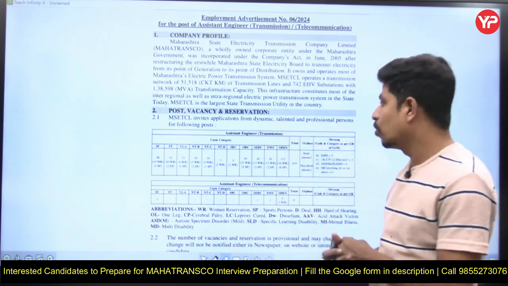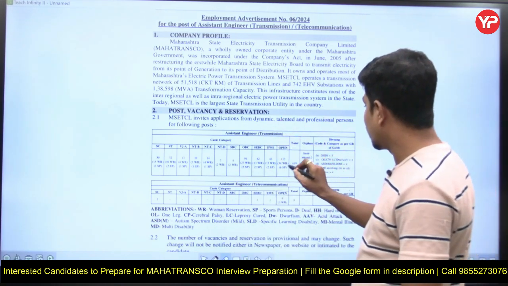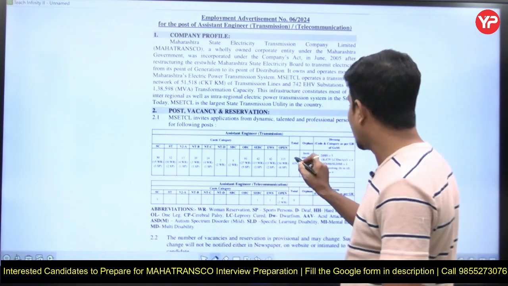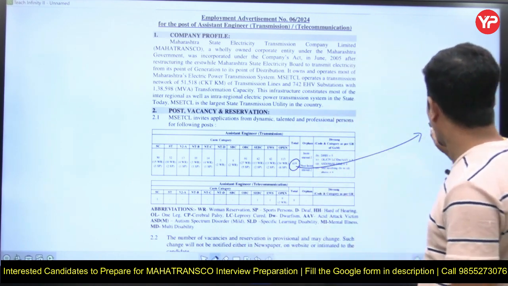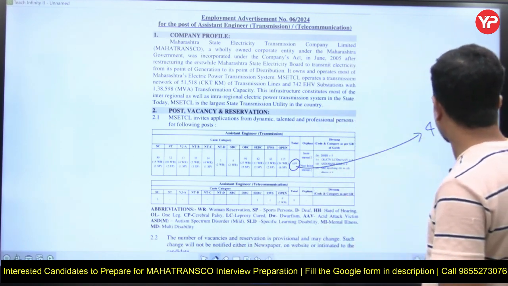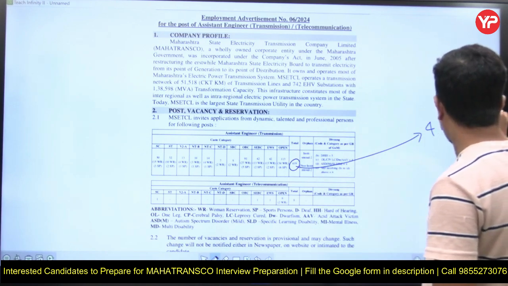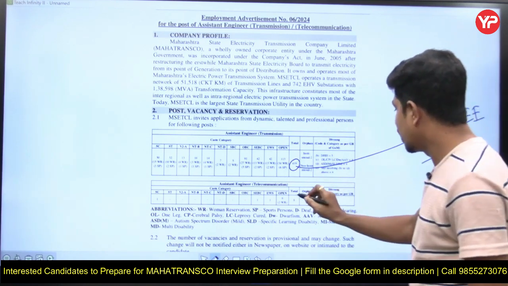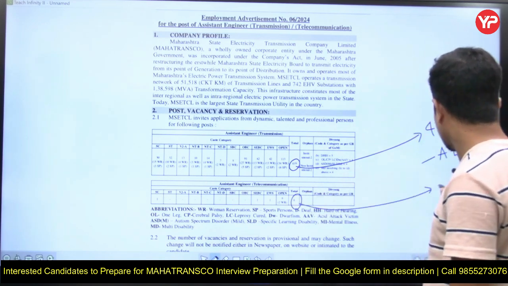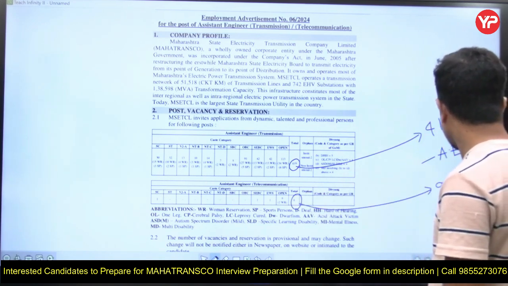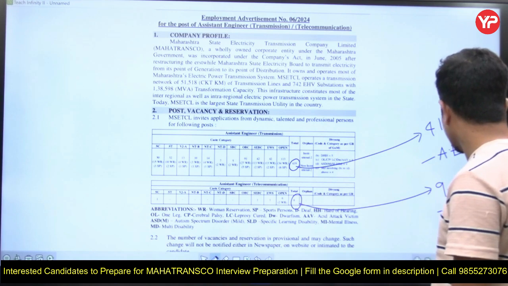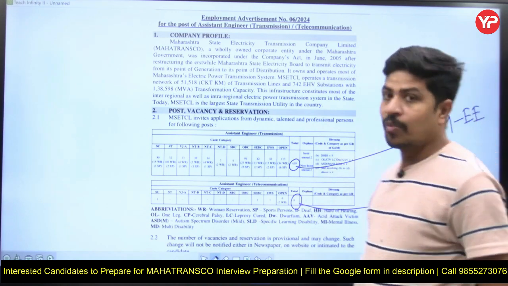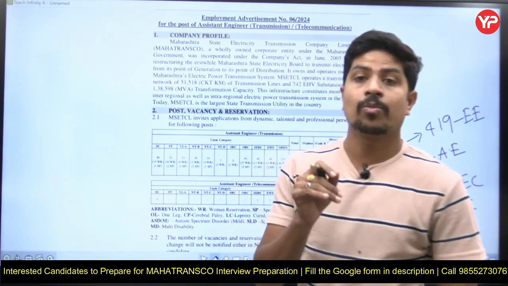See, this is the official notification. Here it is mentioned there are 419 posts for the electrical branch and the job is assistant engineer. And here for electronic guys, 9 posts for ECE and the same designation, that is assistant engineer. Come on electrical guys, one of the wonderful opportunities for you.